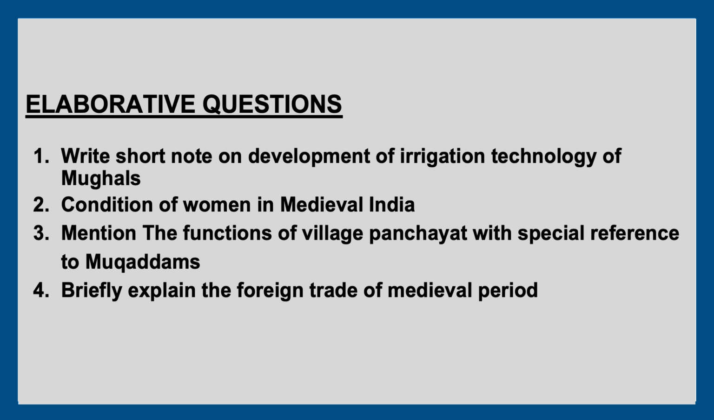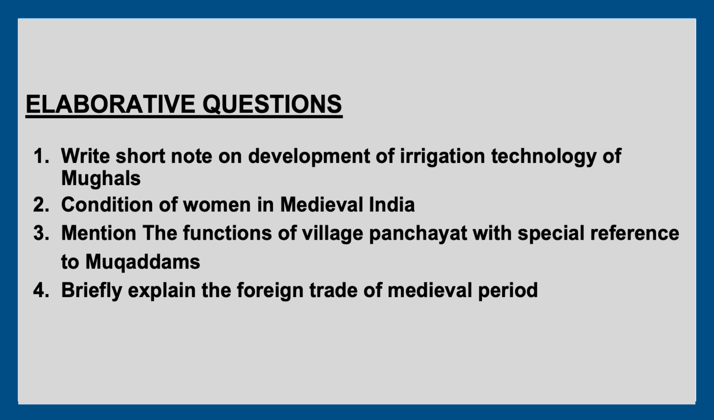The first one is a short note on the development of irrigation technology. In this, you have to cover the construction of canals, dams, and wells that happened during the Mughal period. Second one is the condition of women in medieval India. In this question, you have to focus on the customs that women followed and also the male dominance that existed